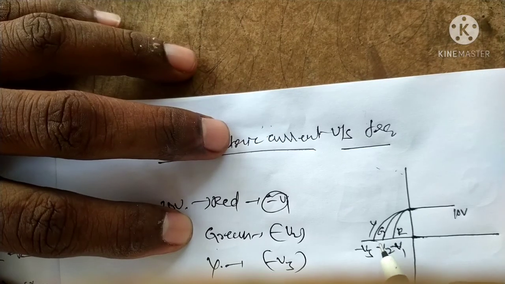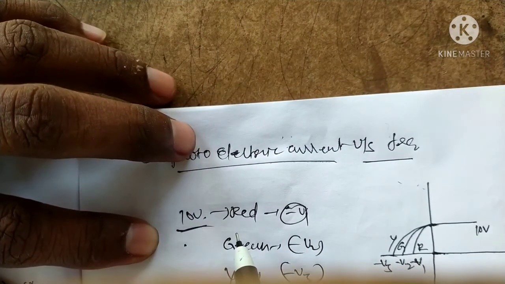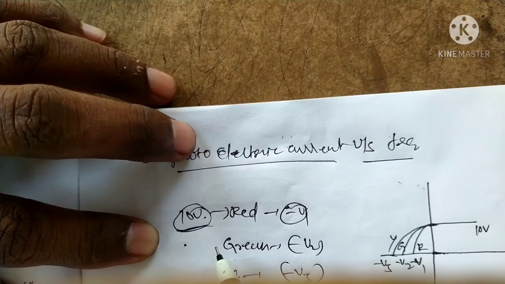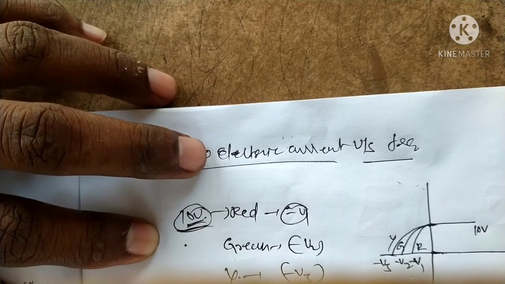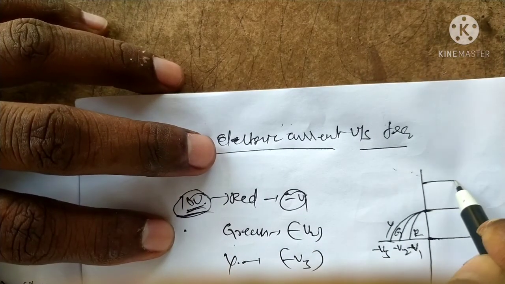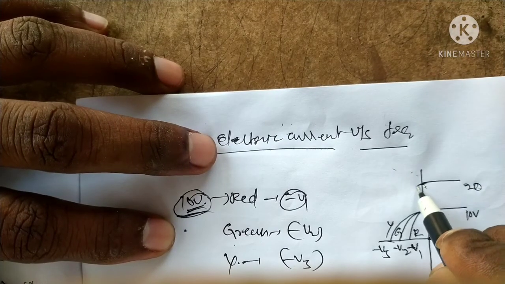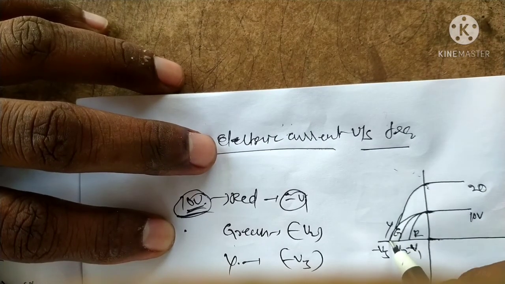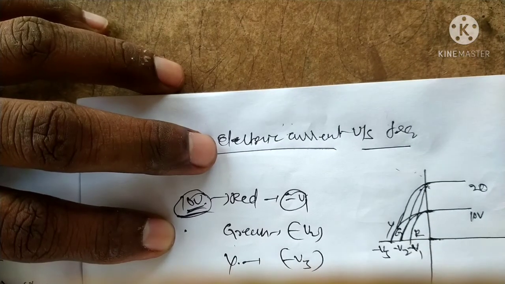So at a certain fixed applied voltage, we get different stopping voltages. Suppose we change to 20 volts: the stopping voltage is the same.